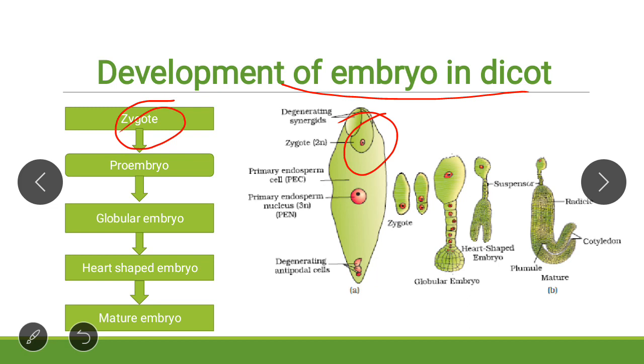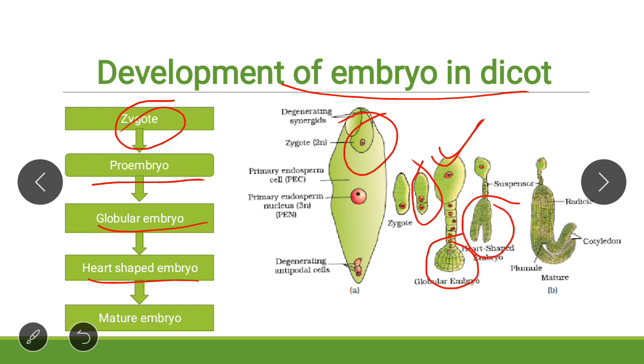The zygote will first of all form the proembryo. This is the proembryo. Then the globular embryo here, and the terminal globular structure is present. That's why this is the globular embryo. Then later on it forms a heart shape, a structure similar to the heart. So it is a heart shaped embryo. Later on it forms the mature embryo.